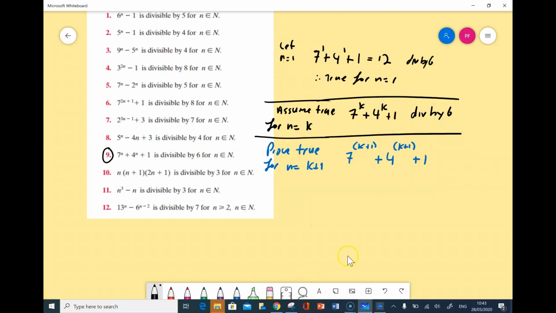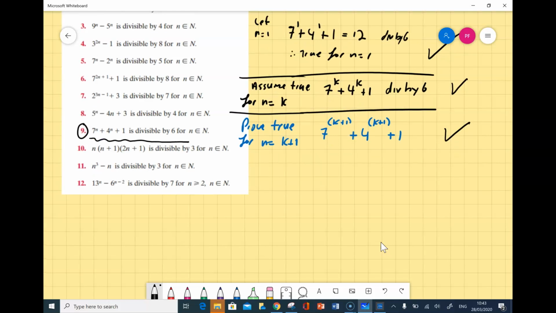Okay, so we're looking at induction type 2, divisibility. We're on question 9. We get 7 to the power of n plus 4 to the power of n plus 1 is divisible by 6. I put 1 in for n, I get 12, which is obviously divisible by 6. I assume it's true for n equals k. I have to prove it's true for n equals k plus 1.